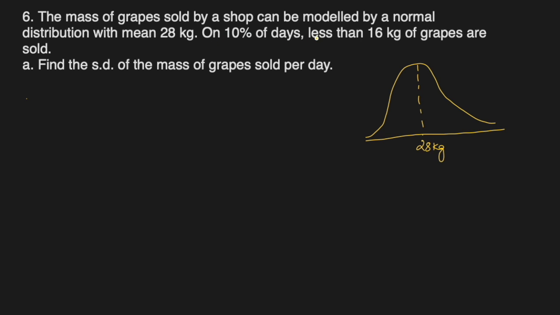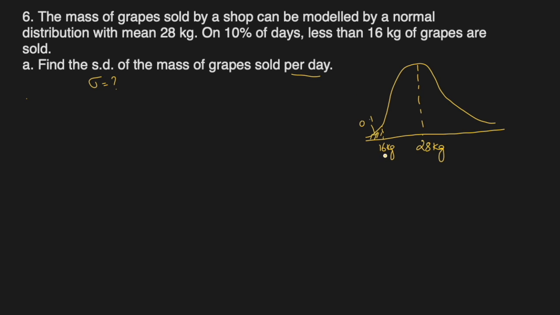On 10% of the days less than 16 kg are sold. So 10% will be very small. You can write it as probability 0.1. Find the standard deviation of the mass of grapes sold per day.